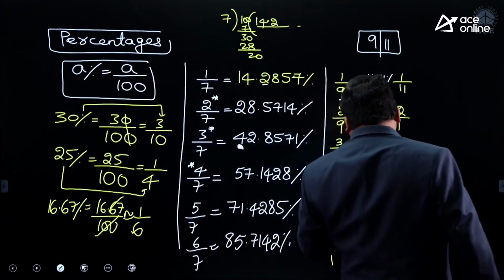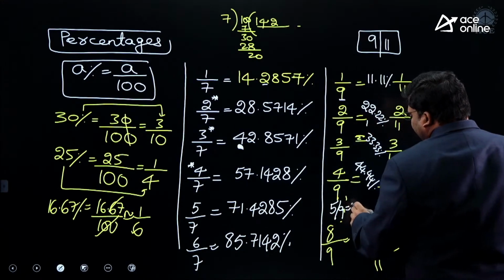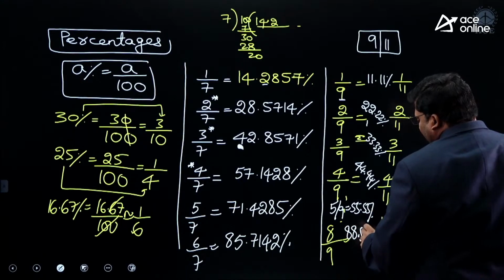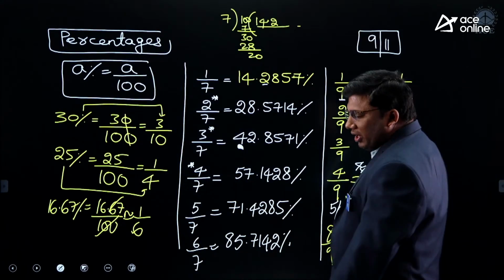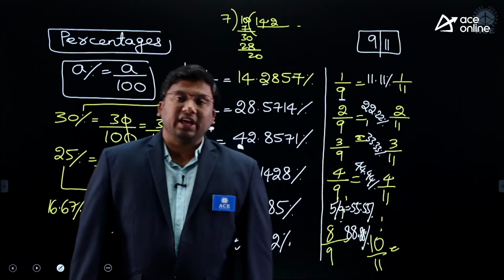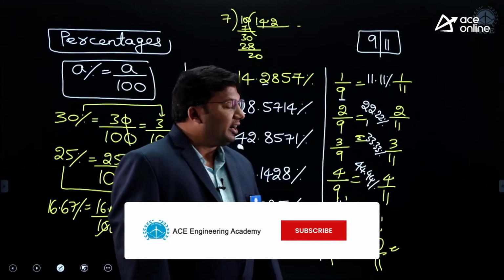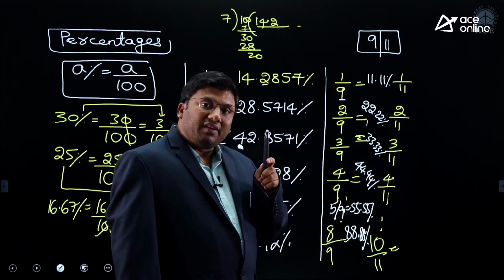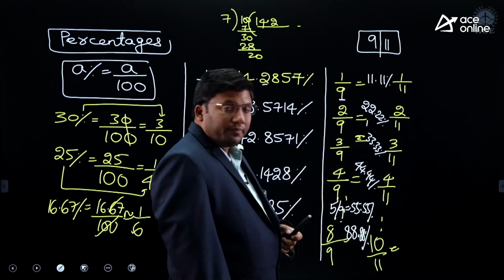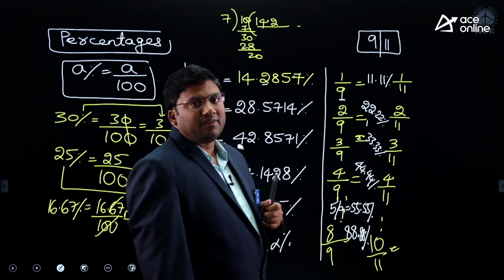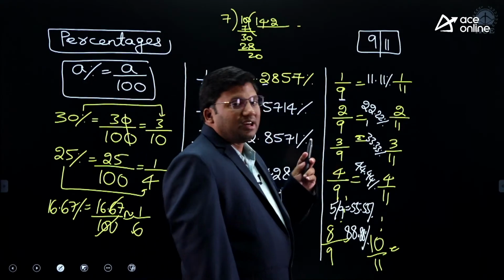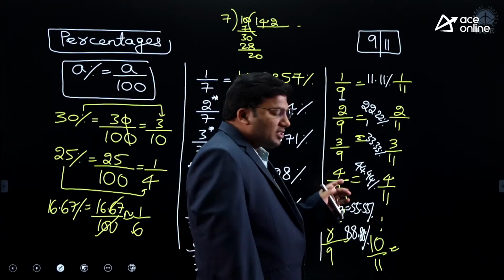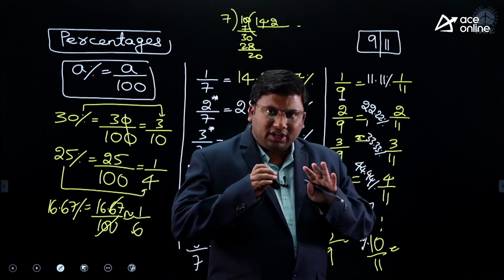If the denominator is 9, take the numerator, multiply by 11, write down twice. 5 by 9 is 55.55. 8 by 9 is 8 times 11, 88.88. Again, 2 by 9, denominator is 9: take the numerator, multiply by 11, write down twice: 22.22. 3 by 9, 3 times 11, 33.33. 4 times 11, 44.44. 5 times 11, 55.55. 8 times 11, 88.88.